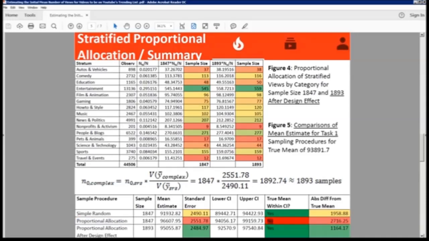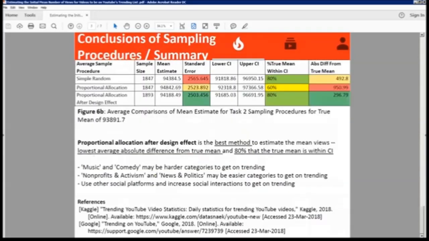To compensate for that, we applied a design effect. We divided the standard deviation of the proportional by that of the simple, and then we got a new sample size of 1893. We used that to recalculate proportional allocation again, and after that it looks a lot better. It's within the confidence interval, and the absolute difference from the true mean is also a lot better, in green. And then you can see how it's divided among the categories when we do the 1847 or the 1893 for stratification.